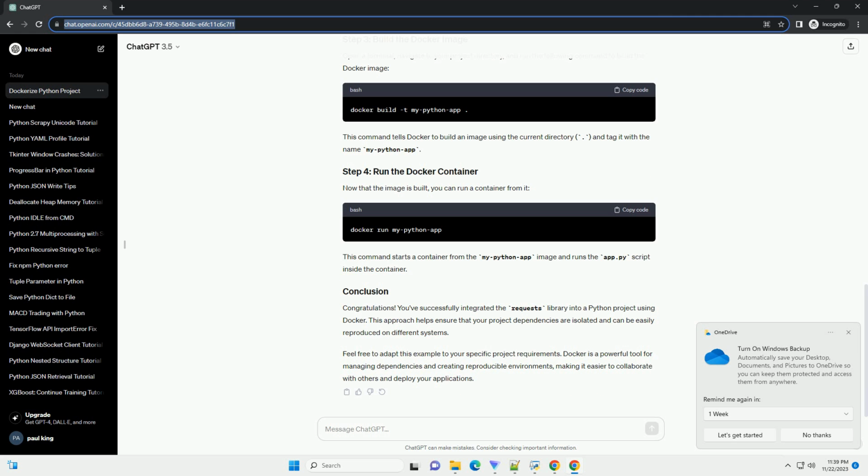Docker is a powerful tool for managing dependencies and creating reproducible environments, making it easier to collaborate with others and deploy your applications.